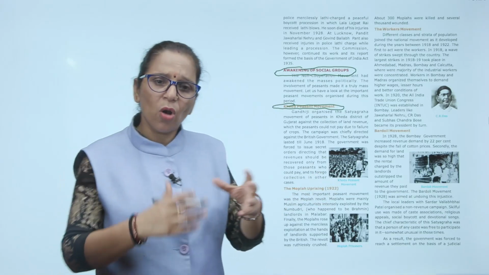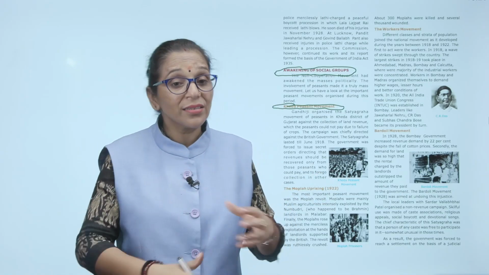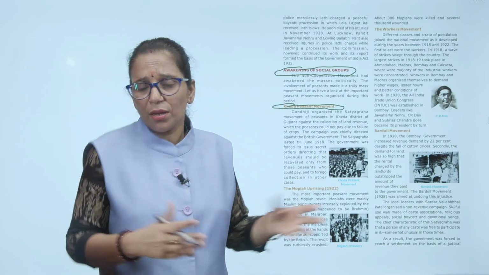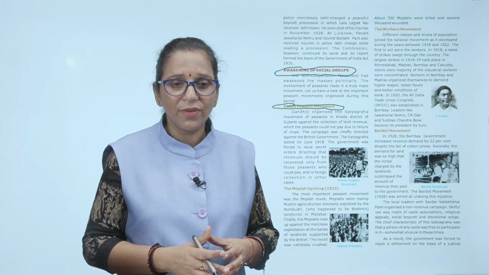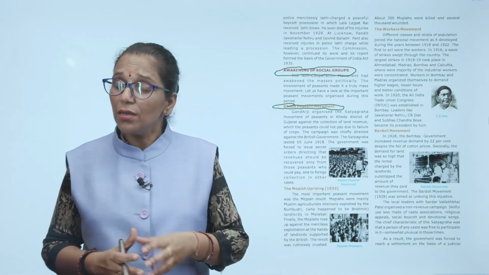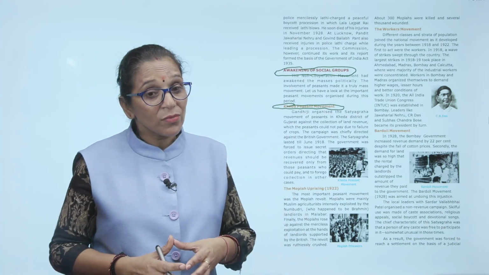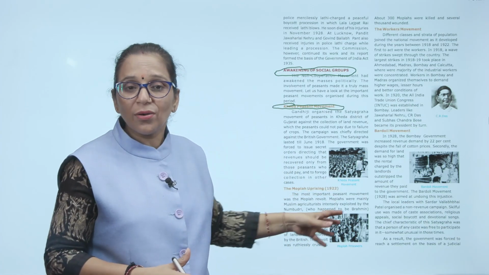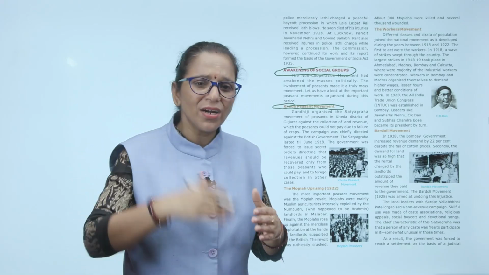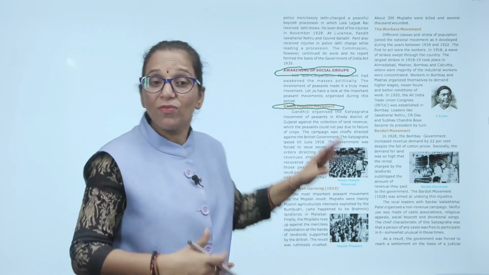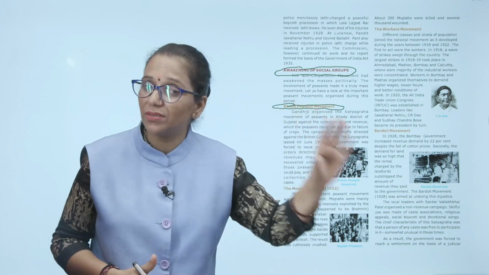What happened? Here the crop had failed and the Britishers were asking for high revenue, and our poor peasants were unable to pay it. How can they pay the revenue when the crop is not there? So land revenue was very high. So Gandhiji organized the peasants and led the Kheda Satyagraha against this high revenue collection. The Satyagraha lasted till June 1918, and then the government was forced to issue a secret order directing that revenue should be recovered only from those peasants who could pay. So this was the effect of the Kheda Satyagraha, or Kheda peasant movement.